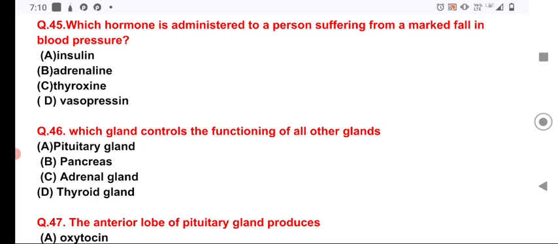Now the question number 46, which gland controls the function of all other glands? This is the pituitary gland, which controls the functioning of the major glands, that is the adrenal gland, through the adrenocorticotropic hormone ACTH, and the thyroid gland through the hormone TSH, thyroid stimulating hormone, and two types of gonad, that is the testis and ovary, through the gonadotropic hormone or GTH, which are of two types, that is the follicle stimulating hormone FSH and LH, that is the luteinizing hormone.